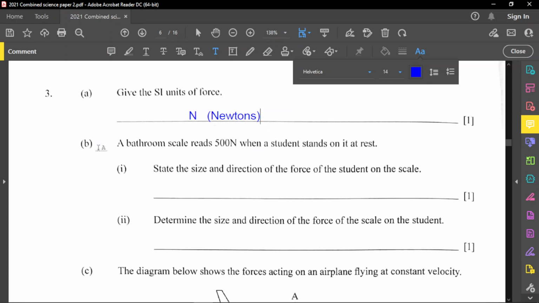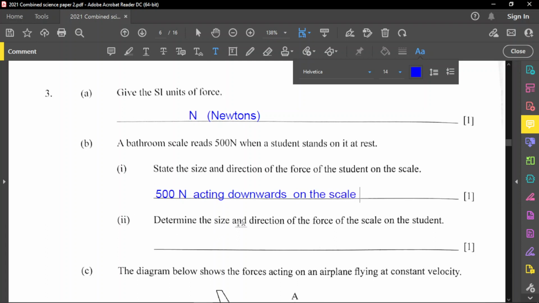For part B, a bathroom scale reads 500 newtons when a student stands on it at rest. State the size and direction of the force of the student on the scale. Weight is a force, measured in newtons, so it's the same value: 500 newtons. The weight of a person is acting downwards. I must say downwards because it's a direction as well. So it acts downwards on the scale.